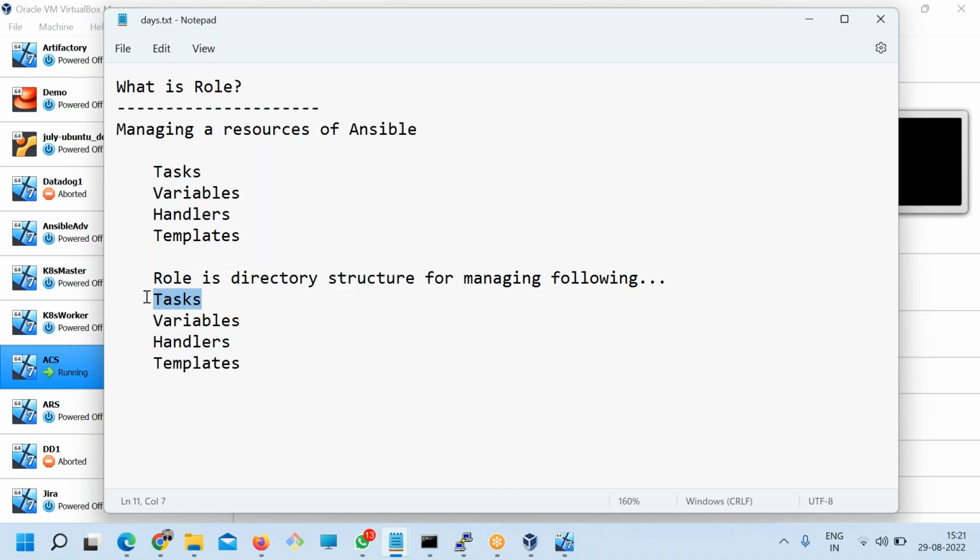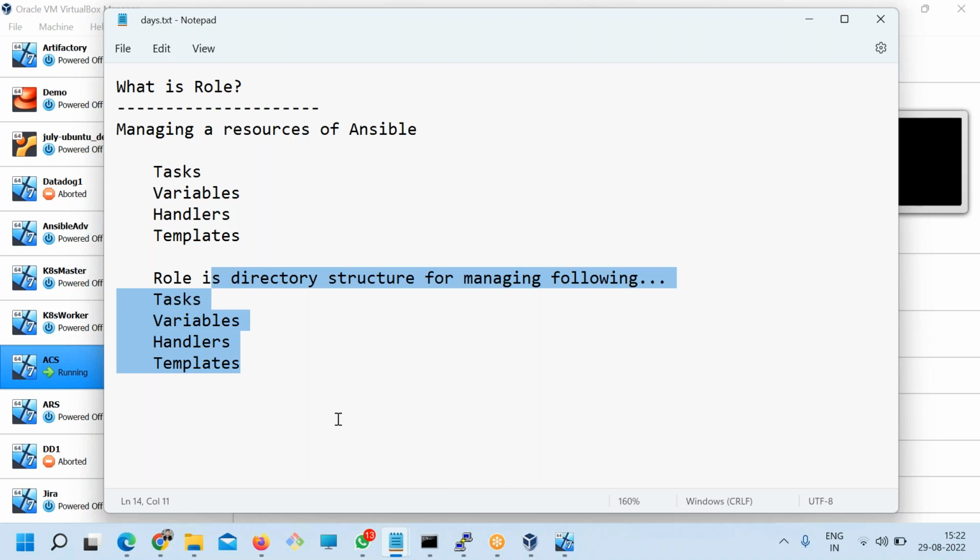So there will be one directory for tasks, one directory for variables, one directory for handlers, a directory for templates, and a few more. I'm not complicating too much, so you don't lose interest.